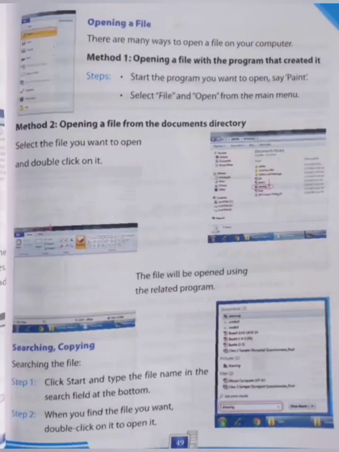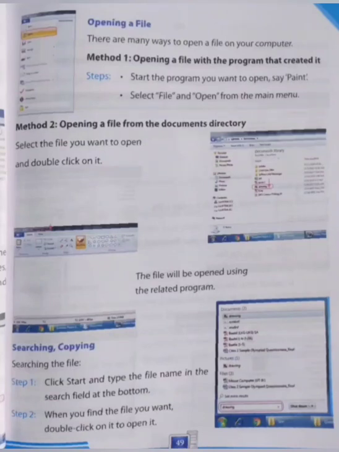Now second, opening a file. There are many ways to open a file on your computer. The first method is to open a file with the program that we used to create it. Let's say we have created a file in Paint. The steps are: start the program, let's say Paint, and select Open from the main menu of that program. Method 2 is opening a file from the Documents directory.